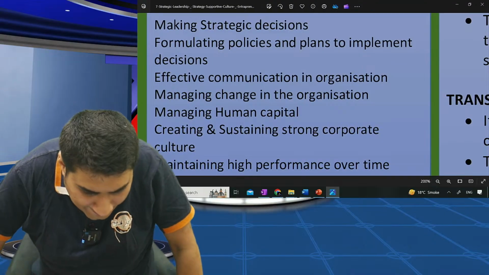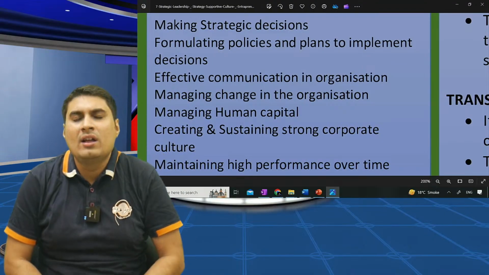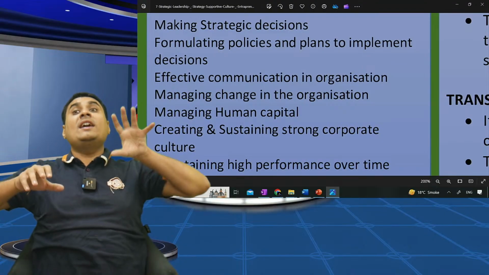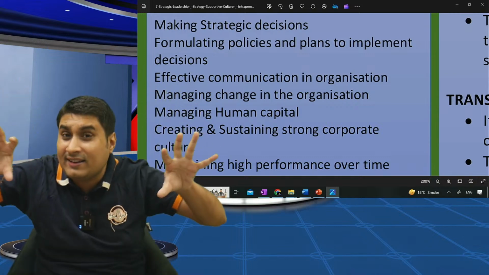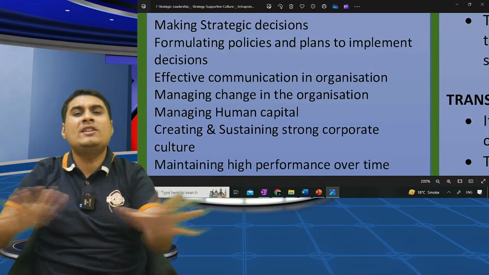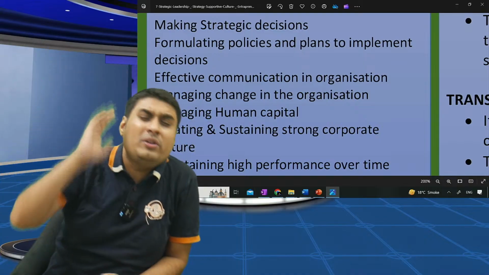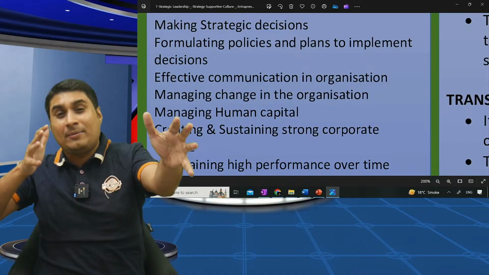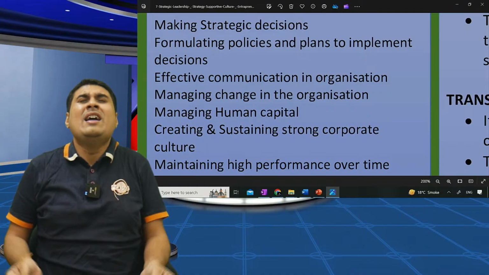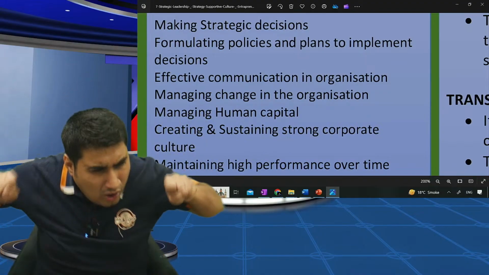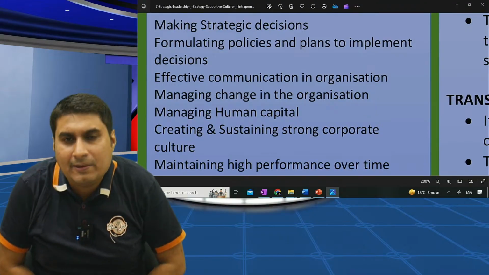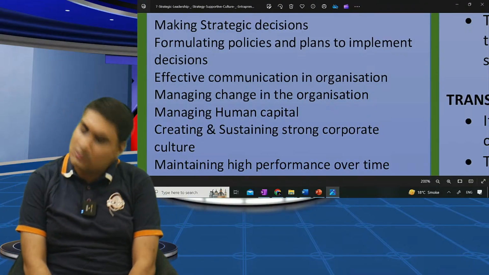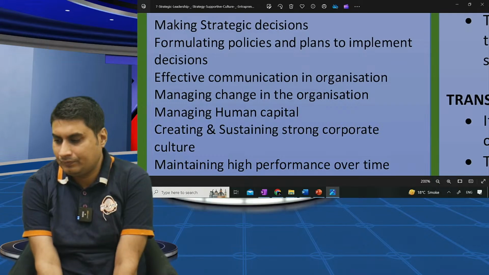Learn nicely. Very simple, in 1 minute over. Making strategic decision, formulating policy and plan to implement the decision. You made policy and plan. Don't just dream, tell people. Effective communication in the organization. Managing change, managing human capital. Creating and sustaining strong corporate culture. Maintaining high performance over time. Small break, 10 seconds.